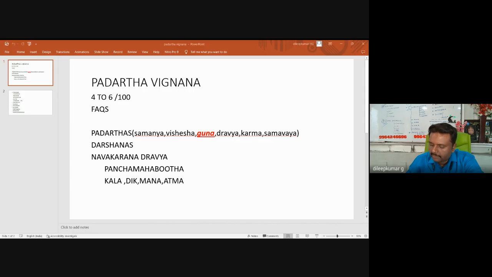Total number of gunas accepted by Vaisheshika Darshana is 22. And dravyas: Panchatanmatra, Atma, Mahan, Kala and Dik. So there are 9 dravyas accepted by Vaisheshika Darshana. Sorry, Buddhi is not here. Panchatanmatra, Atma, Mahan, Kala and Dik are the 9 dravyas accepted by Vaisheshika Darshana.